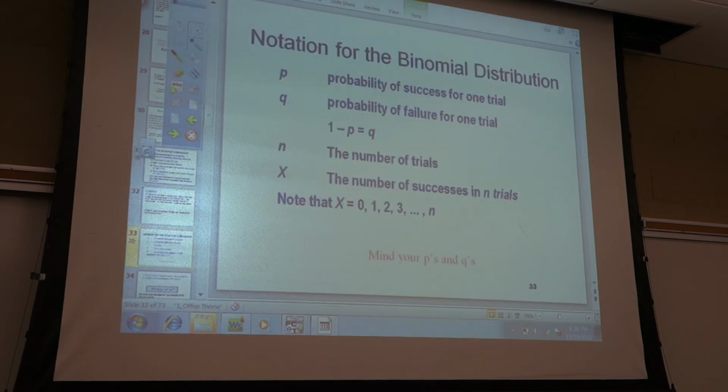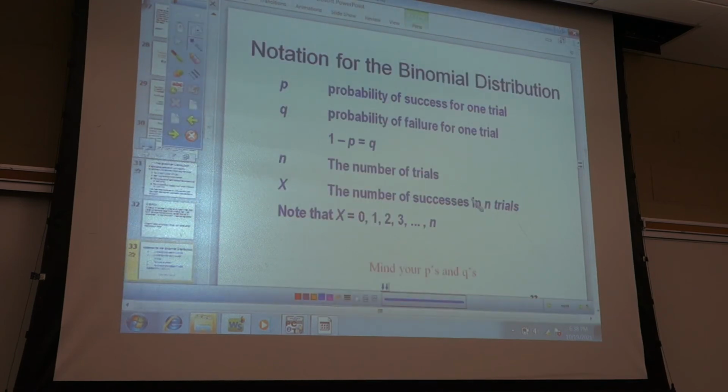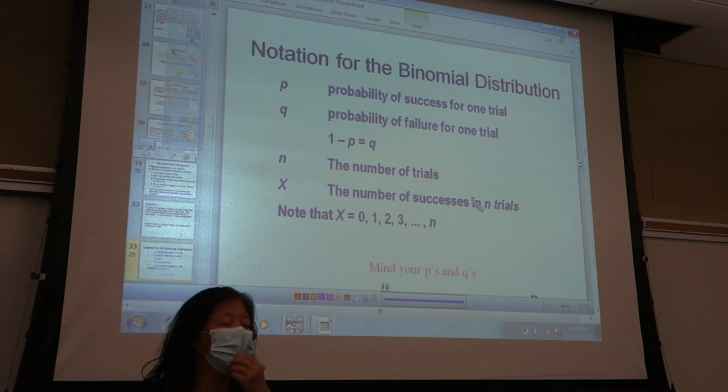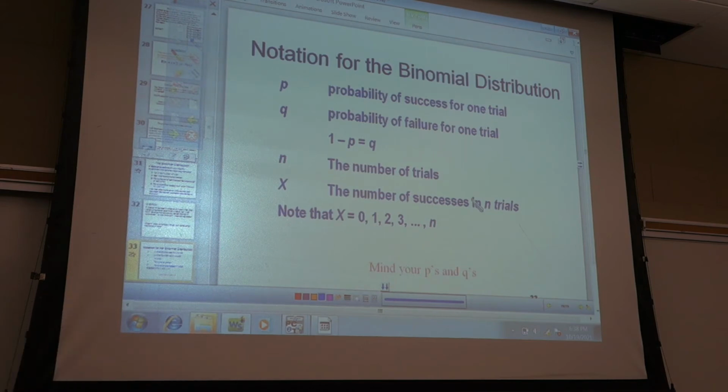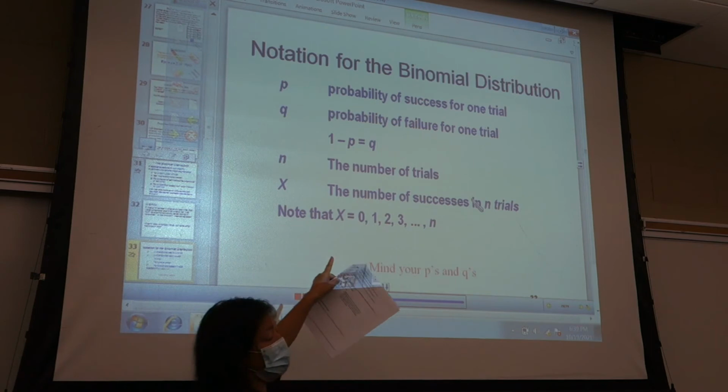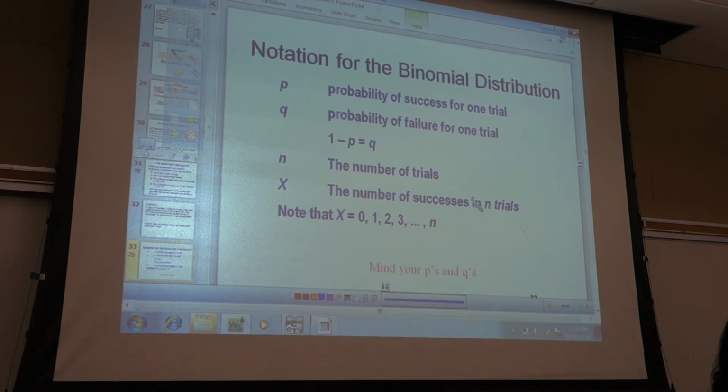All right, here's a notation that you will need. The first one is little p. I like thinking of a little rapper, little p. Little p is the probability of success for just one trial, only one trial. So just one flip of the coin, just one roll of dice, just one person that you select. Little q is the probability of failure for that one trial. So little p and little q have to add up to 1, because either you are or aren't. So 1 minus little p is little q.